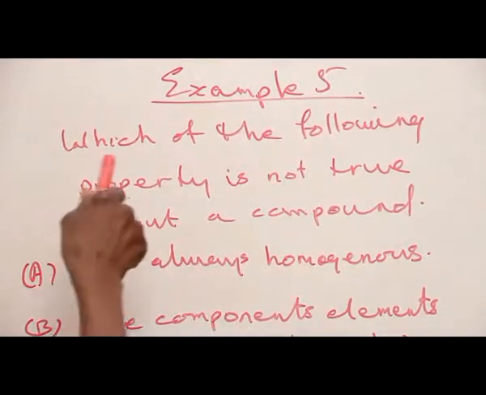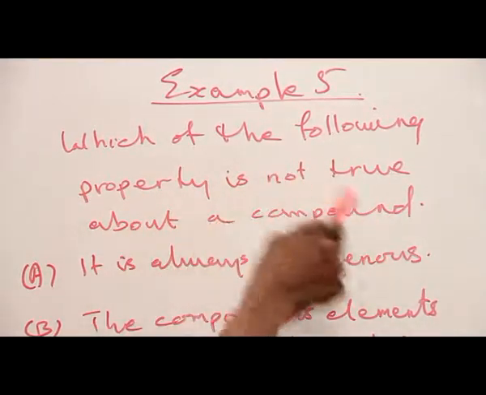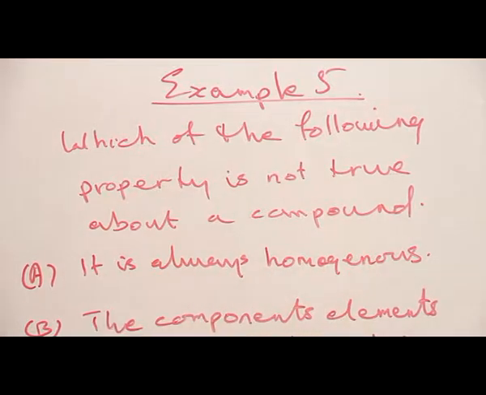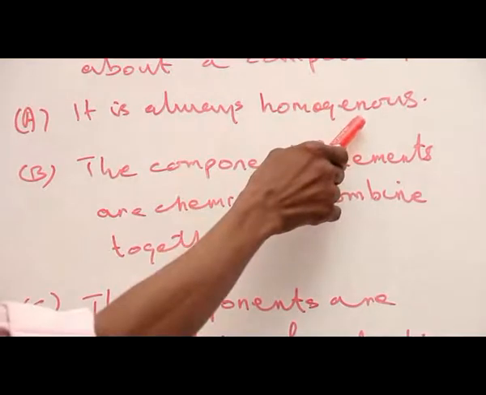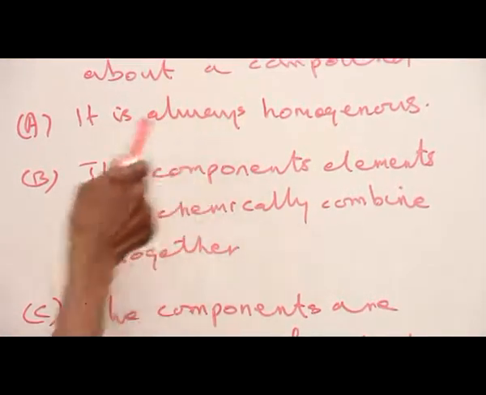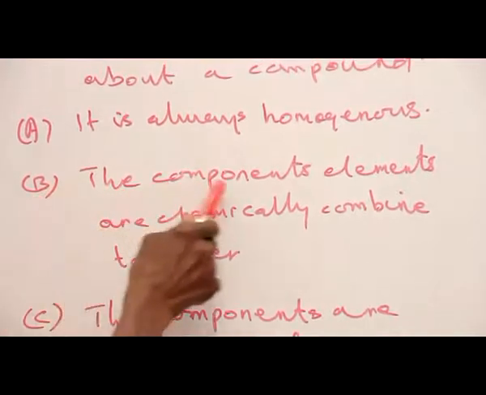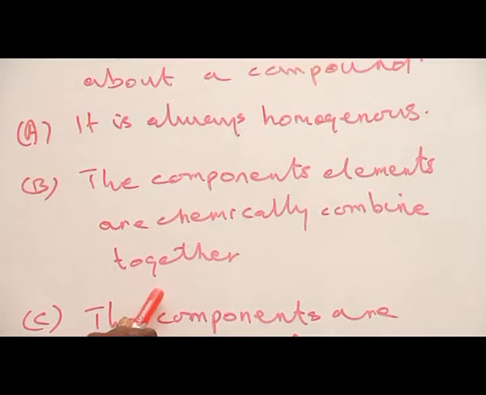Question 5. Which of the following property is not true about a compound? The options are A. It is always homogeneous. It is true, a compound is always homogeneous. B. The component elements are chemically combined together. That is true of compounds.